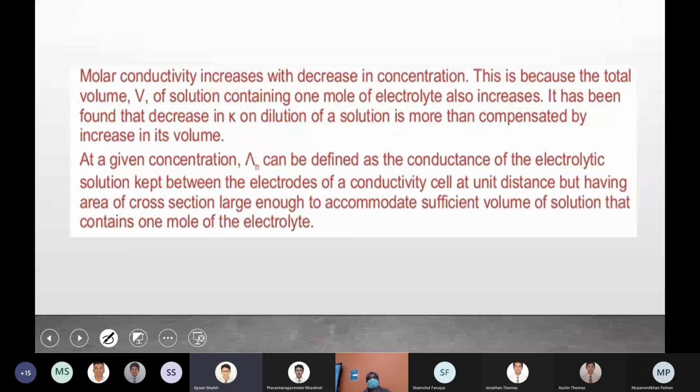The conductivity will decrease when you are diluting, but that decrease is compensated by the increase in the volume. Increase in the volume means ions can move freely throughout the electrolyte, so it increases the conductance. That is why molar conductivity increases on dilution for any type of electrolyte, irrespective of strong or weak.